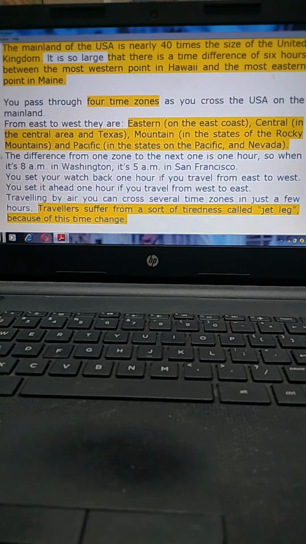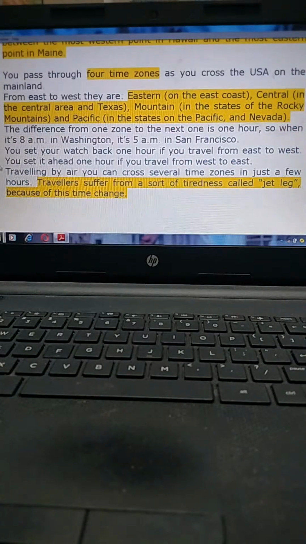So when it's 8 a.m. in Washington, it's 5 a.m. in San Francisco. You set your watch back 1 hour if you travel from east to west. You set it ahead 1 hour if you travel from west to east. Traveling by air, you can cross several time zones in just a few hours. Travelers suffer from a sort of tiredness called jet lag because of the time changes.